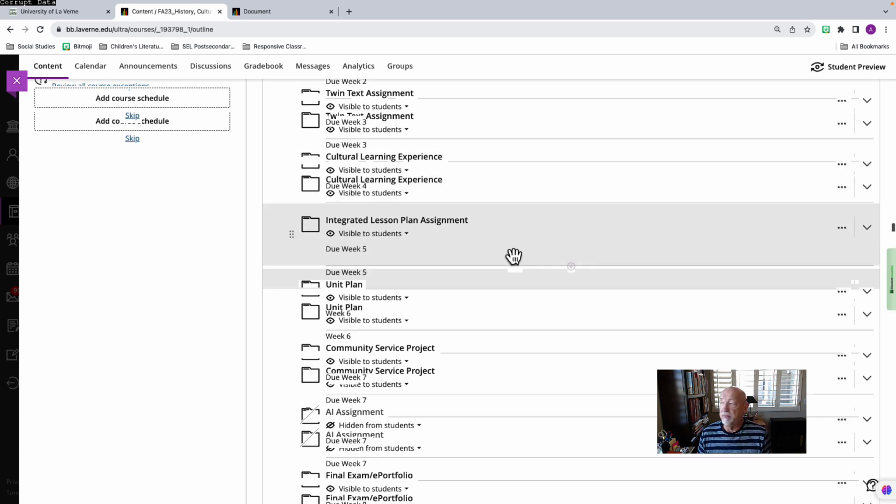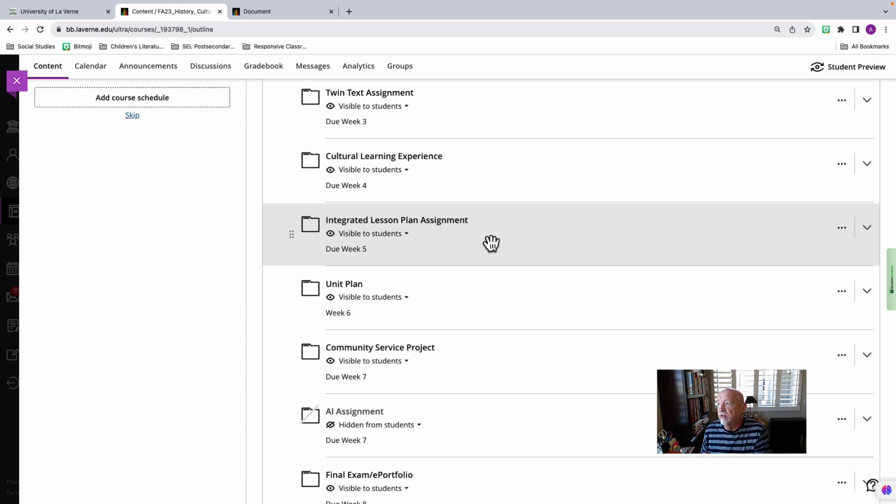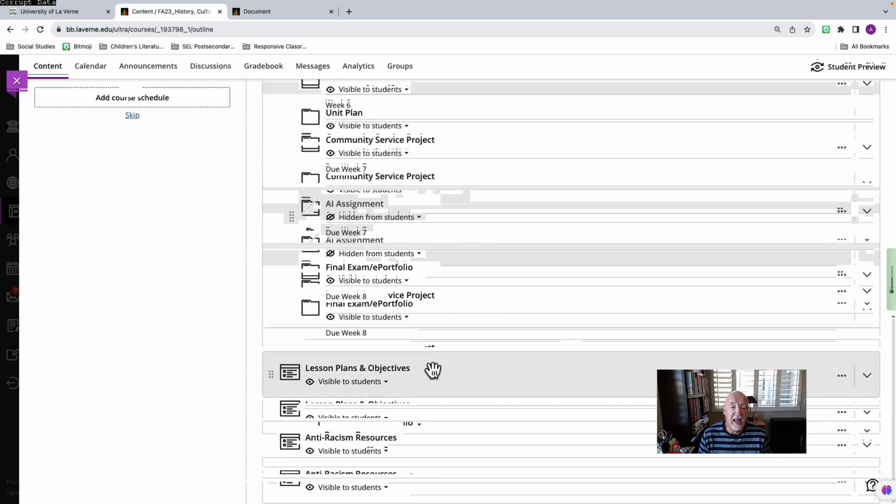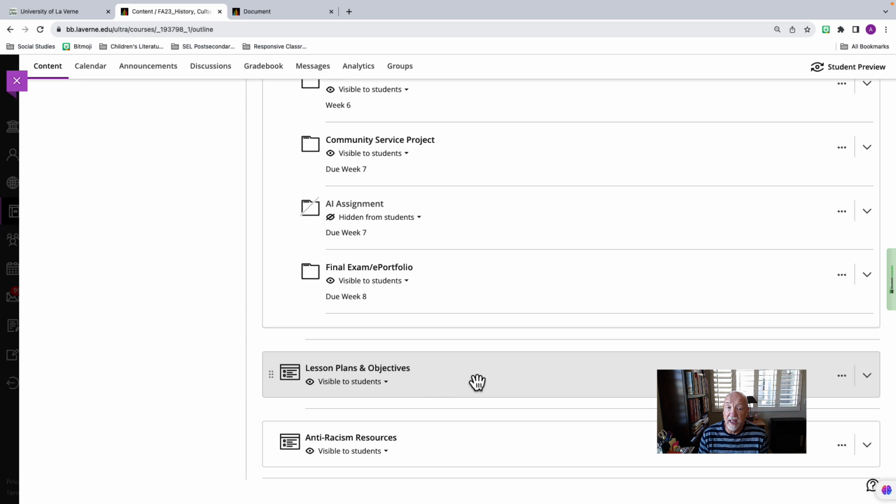You're going to create a lesson plan. You're going to end up creating 4 lesson plans for credit this session. This one is an integrated lesson plan where you're going to take social studies and another subject content area, such as math or science or English language arts or music, theater, dance, and you're going to actually create a social studies lesson plan integrating the other subject area into it. It can be something you find online, but you need to use the educational studies lesson plan template, and you'll find that in this folder here that says lesson plans and objectives.